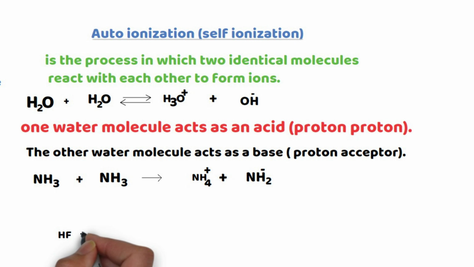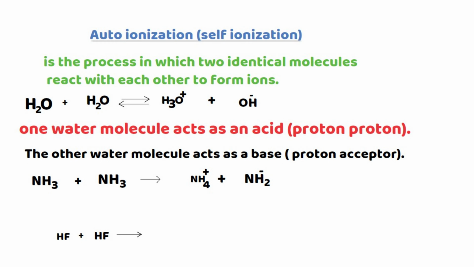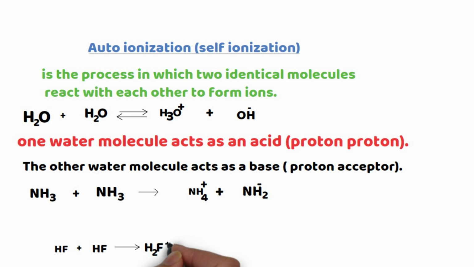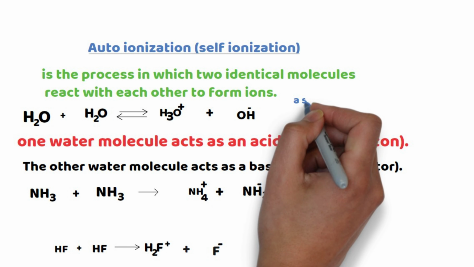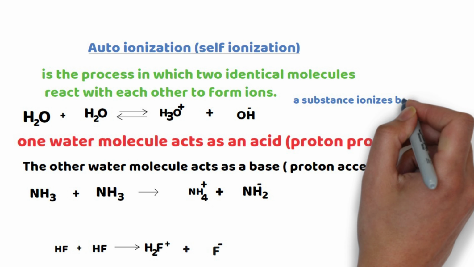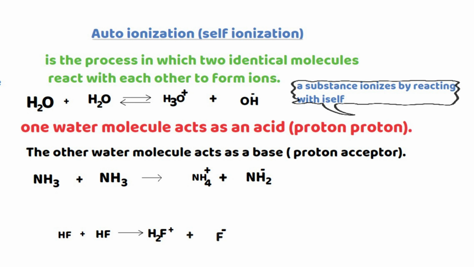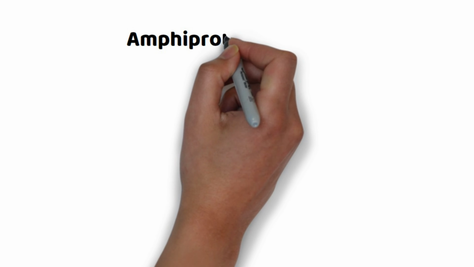The third example, hydrogen fluoride reacts with another hydrogen fluoride to form dihydrogen fluoride ion plus fluoride ion. One hydrogen fluoride acts as a proton donor, while the other acts as a proton acceptor. A substance ionized by reacting with itself, we call it self-ionization or auto-ionization.